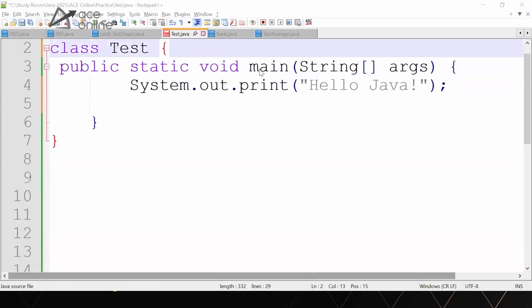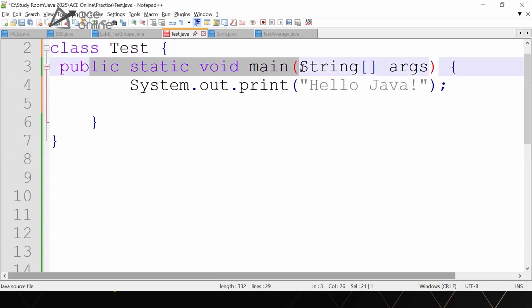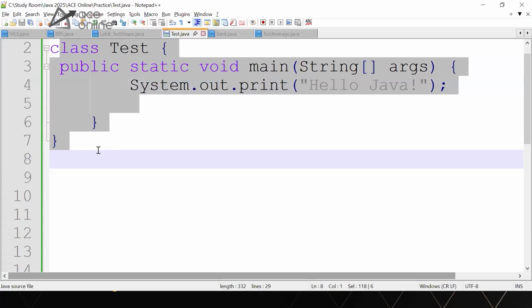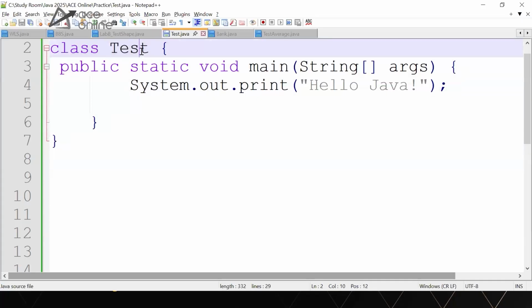We just write a class called Test with a main method, and we're just printing hello Java. This could be the first program we wrote when we started learning Java. So my question to everyone: even in this tiniest program, simply printing hello Java to the console, am I using inheritance here?